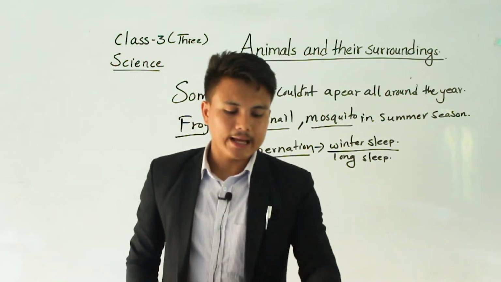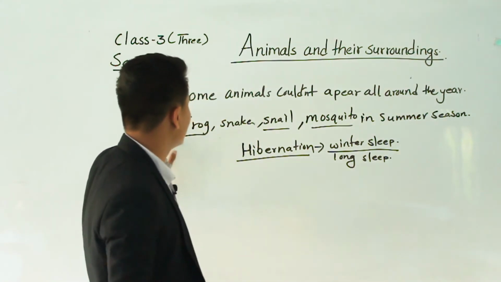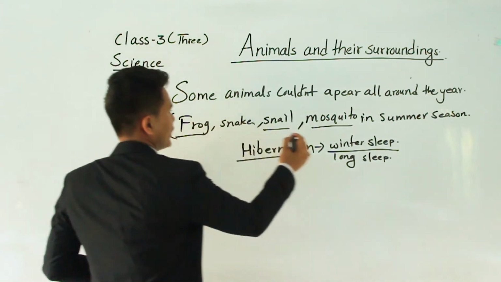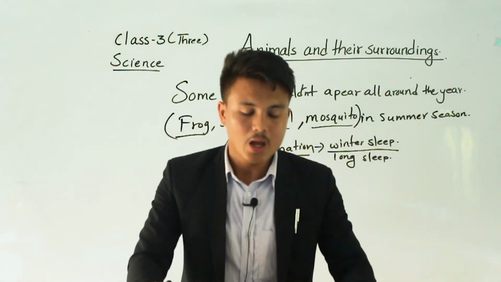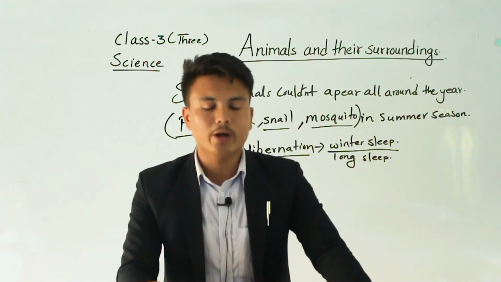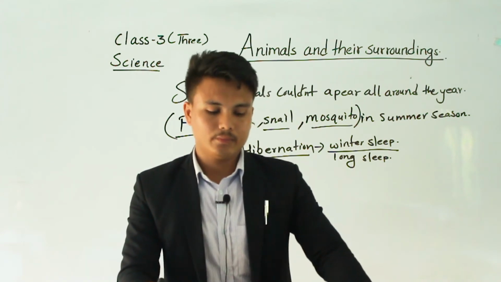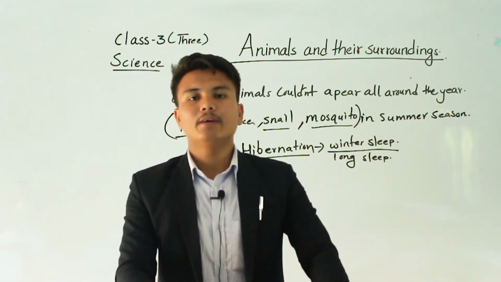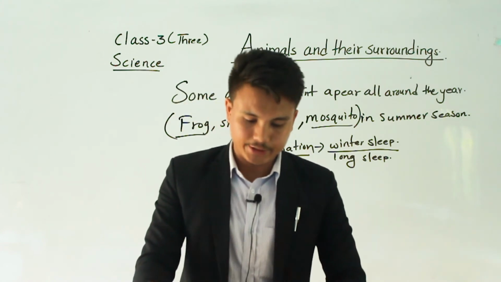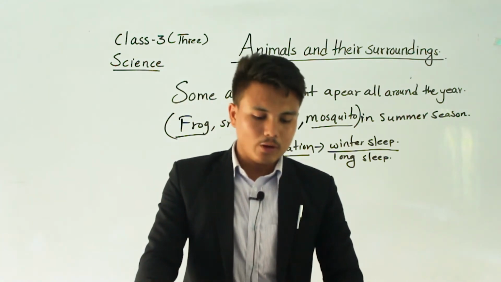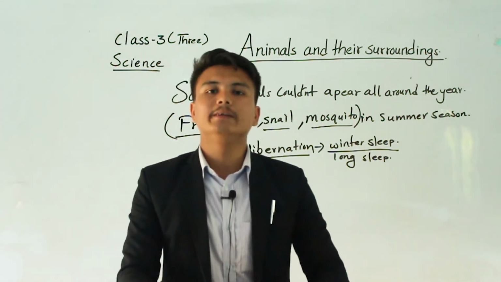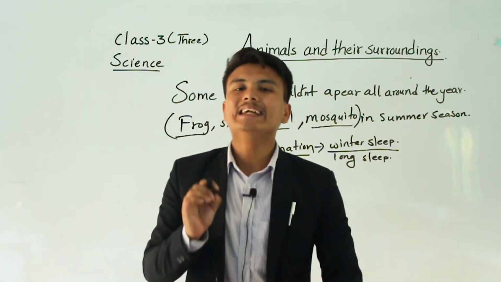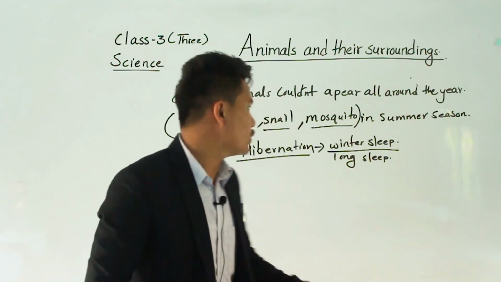These are the animals which are easily found in the summer season. When summer arrives, they wake up and come out. Otherwise, they sleep or go into hibernation. If they do not go to sleep, their blood becomes cold and they may die. So that's why they need to go into hibernation.